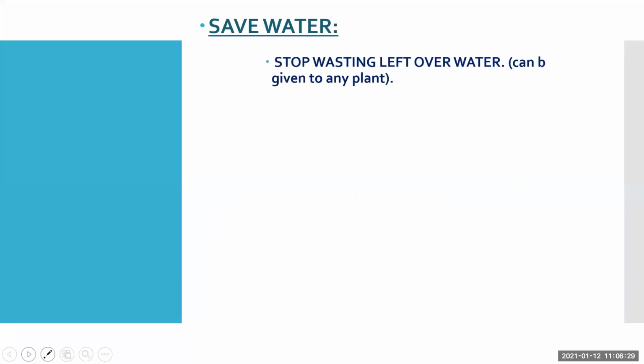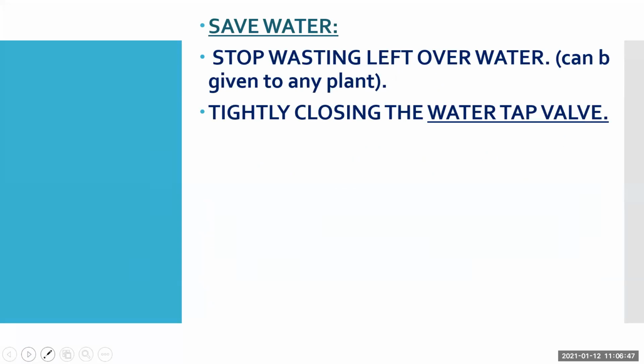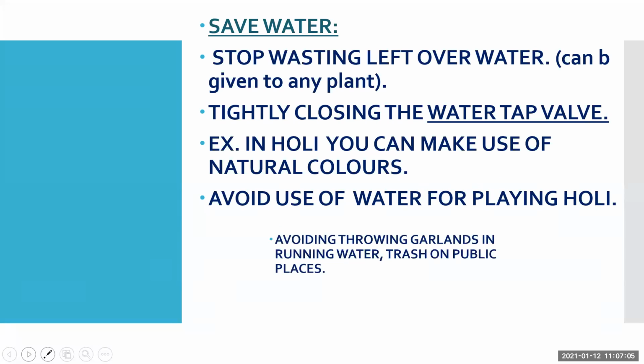Save water is also one activity. How can you save water? Stop wasting leftover water, it can be given to any plant. If you are drinking water and throwing the remaining water, instead of that, you can pour that water to a small plant. Then, tightly close the water tap valve whenever running water is there, instead of wasting it. In Holi, you can make use of natural colors, avoid use of water for playing Holi. In this way also you can save water.